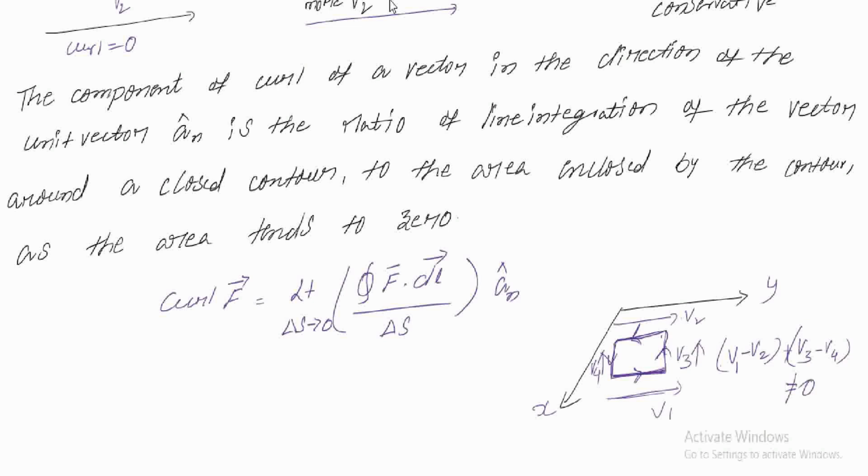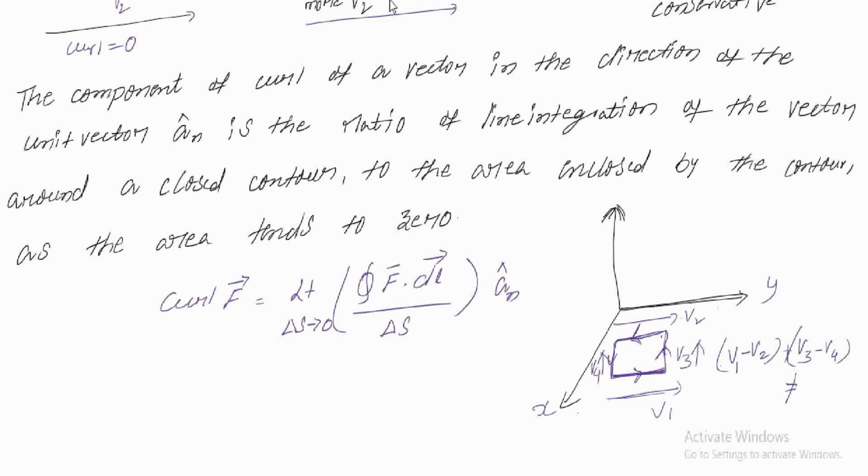We can say that there is an angular momentum of the vector. Always this angular momentum will be perpendicular to the plane. The angular momentum of any vector follows the right hand thumb rule. According to the right hand thumb rule, if I consider the water flow in this direction and place any object here, the object takes the rotation perpendicular to this plane, along the unit normal to this plane. What will be the unit normal to this plane? For the xy plane, the unit normal will be z.